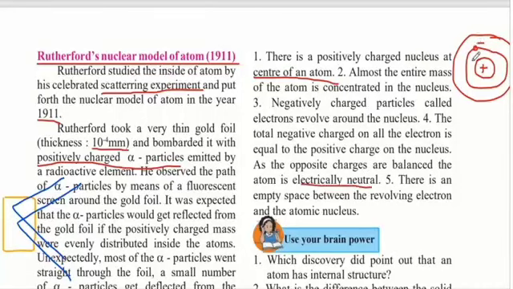Because the number of electrons is equal to the number of positive charges in the nucleus, the negative and positive charges are equal and they cancel each other out, hence making the atom electrically neutral. There is an empty space between the revolving electrons and the atomic nucleus. As he saw that most of the alpha particles were passing through, he realized that between the electrons and the nucleus, we can find a lot of empty space.